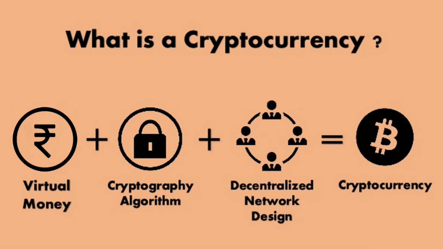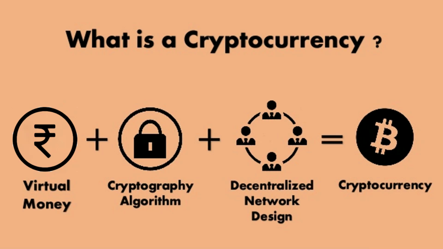Cryptocurrencies are typically bought and sold on cryptocurrency exchanges, which are online platforms that allow users to trade cryptocurrencies for other cryptocurrencies or for fiat currency. However, there are also peer-to-peer exchanges that allow users to trade directly with one another without the need for intermediaries.